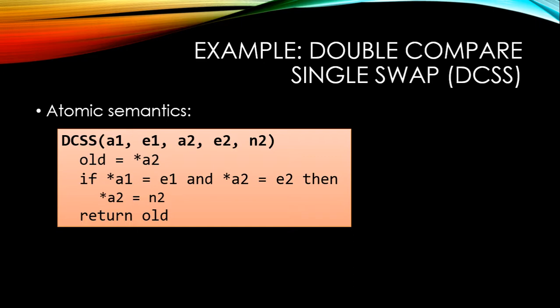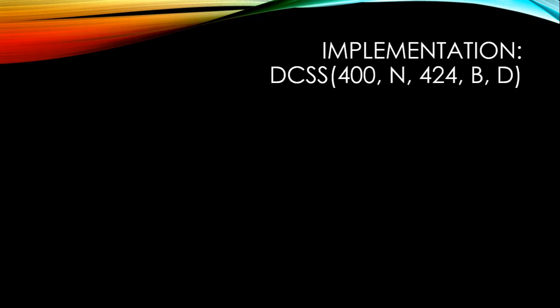So let's look at an example of a double compare single swap primitive, or DCSS primitive, that can be implemented using descriptors. Here are the atomic semantics. I think by far the easiest way to understand this primitive is to think of it as just a single-word CAS on address A2. It's going to try to change address A2 from E2 to N2. But this single-word CAS has a special condition: it can only succeed if another address A1 contains its expected value E1. So let's look at an implementation of that.